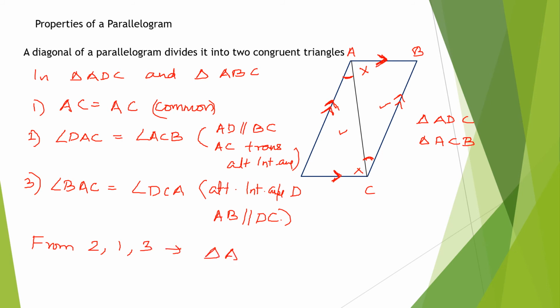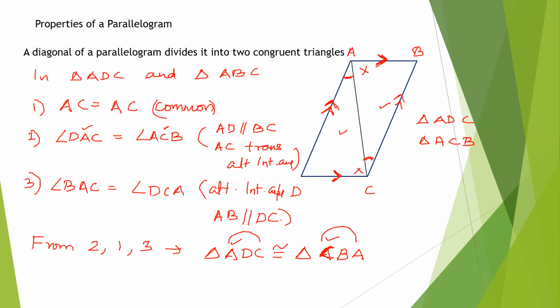Triangle ADC is congruent to triangle CBA. Angle A is equal to angle C, and angle A is equal to angle C here also. So when you get it, the angles should be equal. AC should be equal to AC. So AC is here, AC and AC. It should be equal. So this is the congruence you get.